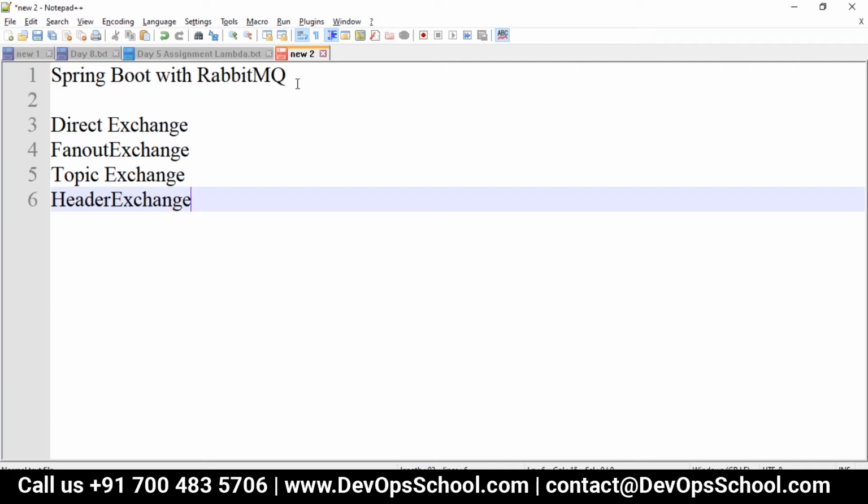The data will be sent by an application, so you will have an actor involved. The actor will be working with the Spring Boot application and will send a message or an object to our exchange. From there, the binding will happen to the different queues. It may be for one queue, or multiple bindings can happen. There are various exchange types, which we were discussing with respect to our different exchanges.